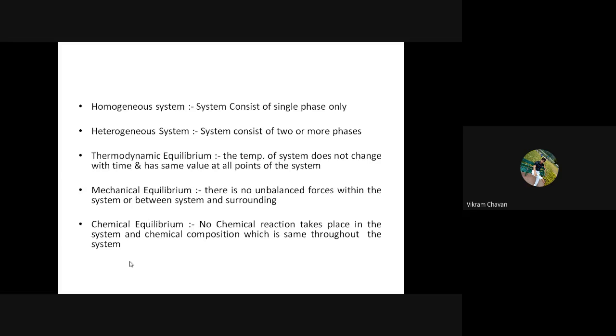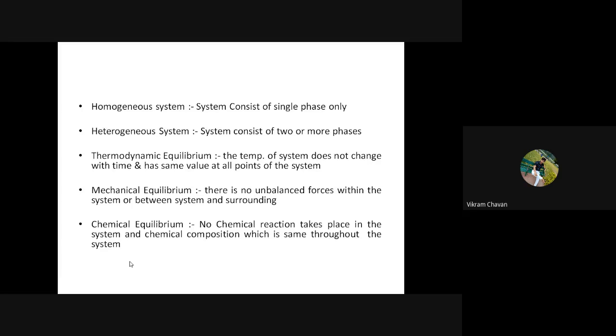That is assured by balancing. So mechanical equilibrium is what? There is no unbalanced force within the system or between the system and the surroundings. That is called mechanical equilibrium.